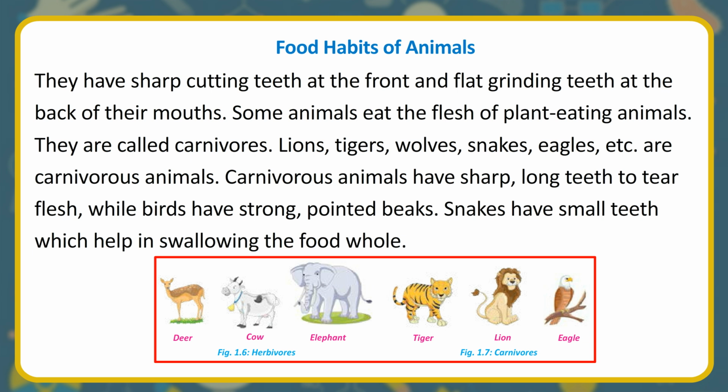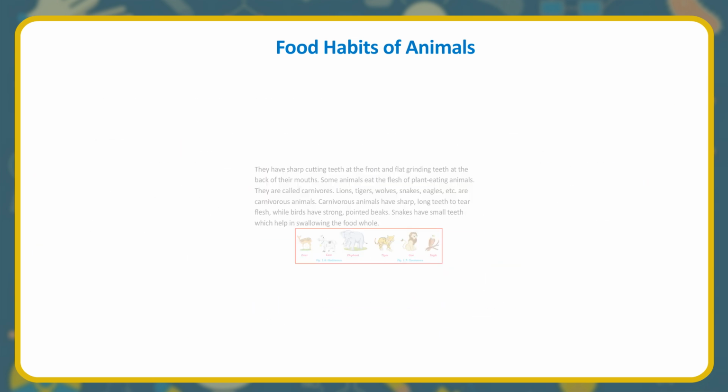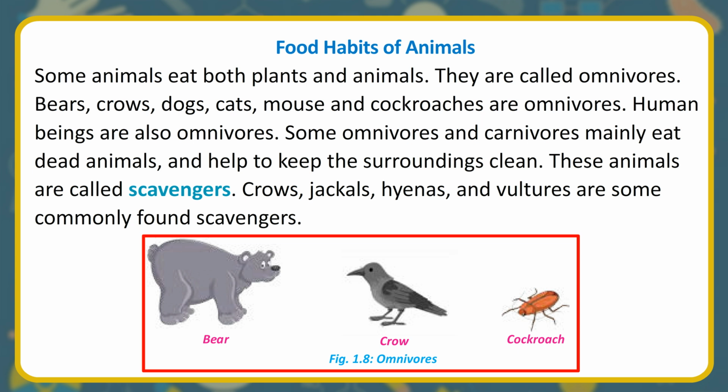They have sharp cutting teeth at the front and flat grinding teeth at the back of their mouths. Some animals eat the flesh of plant-eating animals. They are called carnivores. Lions, tigers, wolves, snakes, eagles, etc. are carnivorous animals. Carnivorous animals have sharp, long teeth to tear flesh, while birds have strong, pointed beaks. Snakes have small teeth which help in swallowing the food whole. Some animals eat both plants and animals. They are called omnivores. Bears, crows, dogs, cats, mouse and cockroaches are omnivores. Human beings are also omnivores.